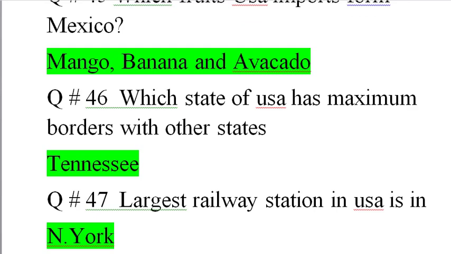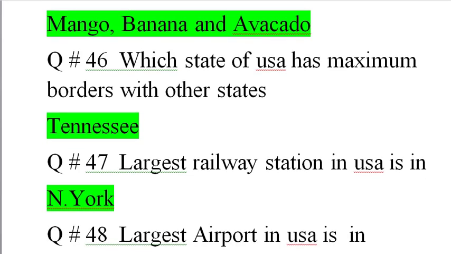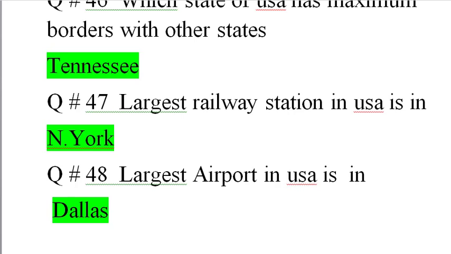Question number 46. Which state of USA has maximum border with other states? It is Tennessee, and it has border with 8 US states. Question number 47. Largest railway station in USA is in New York. Question number 48.